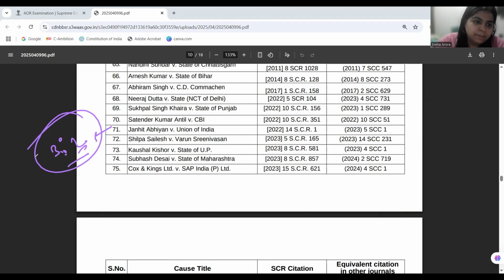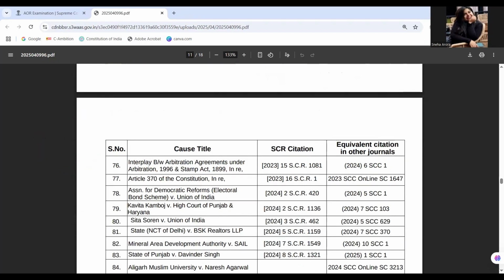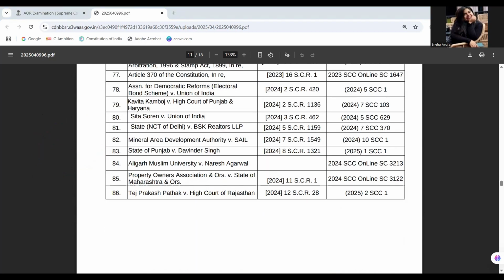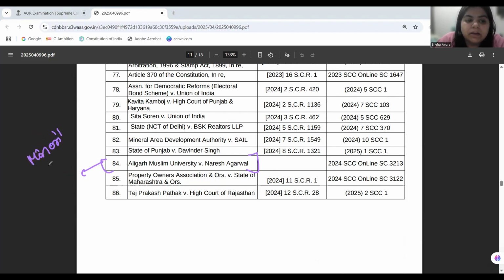Now moving on from reservation, we come to the minority rights. Because this is a thematic study, we are not actually sticking to the number of judgments. We will first look at AMU versus Naresh Agarwal, 84th judgment. So the AMU judgment is basically saying which institutes are minority institutes. How do you determine the minority status of an institute?